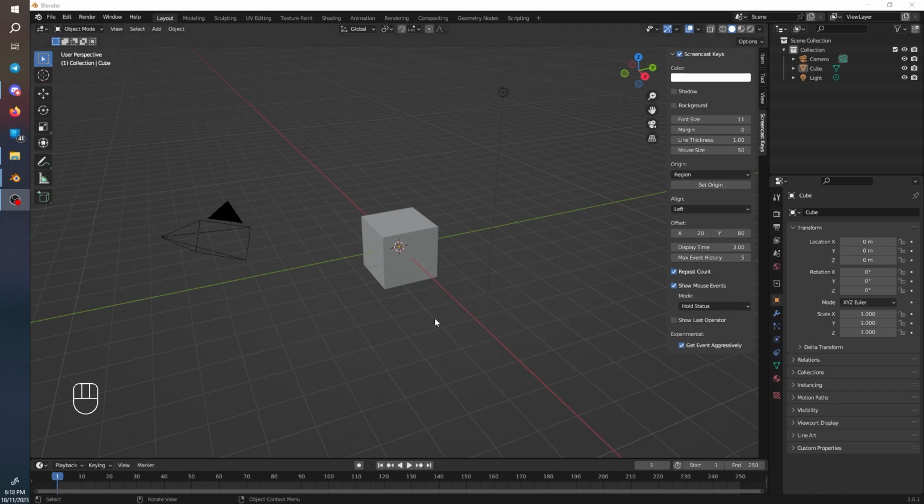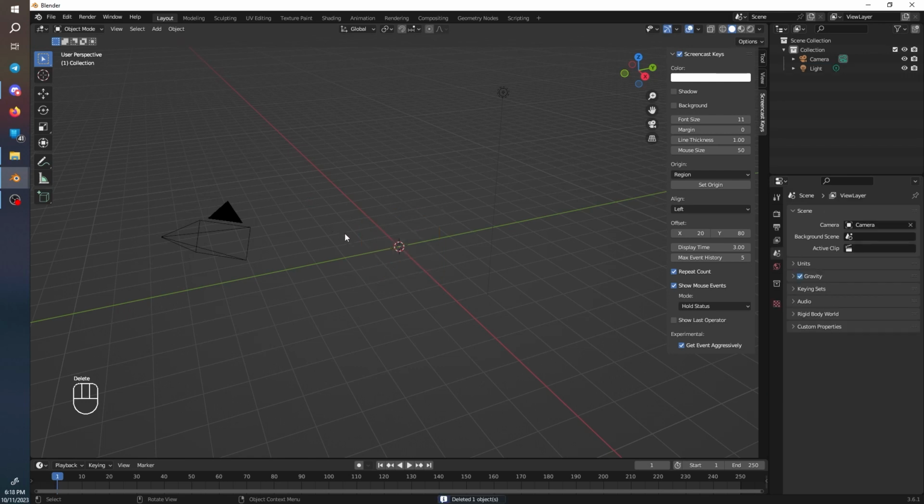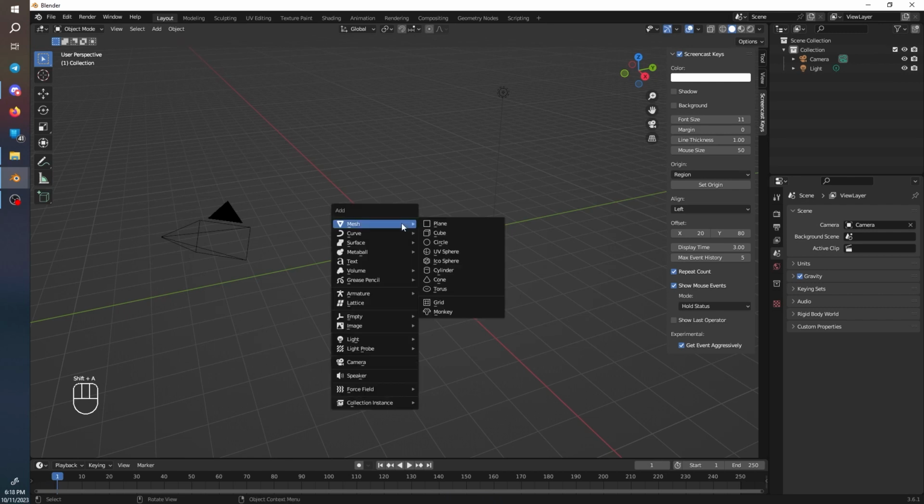So now that we've opened up Blender, first thing we're going to do is click on the cube and delete it. Then we are going to press Shift A to open the Add menu, go to Mesh and UV Sphere.